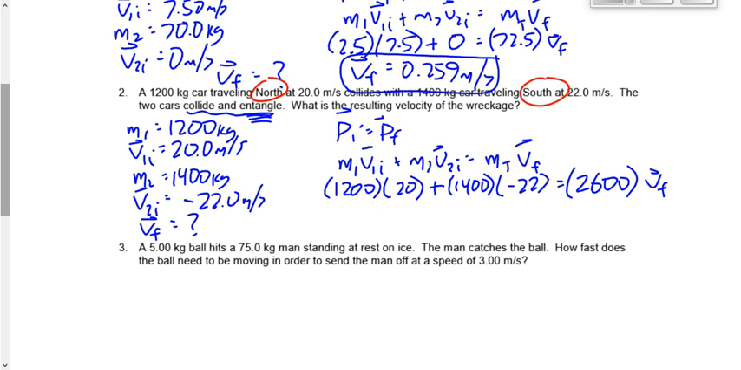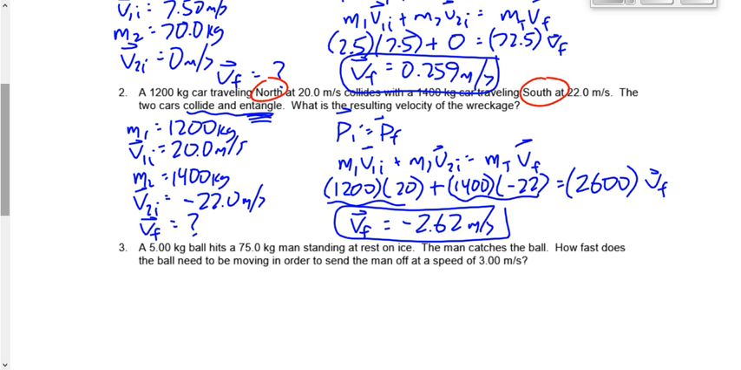So get this number, and then you're going to subtract them, right? Because you're adding a negative number. And then you're going to divide by 2,600 to get VF by itself. And when you do, you get negative 2.62. When I gave you the answers a few minutes ago, I said negative 2.62 or 2.62 to the south.